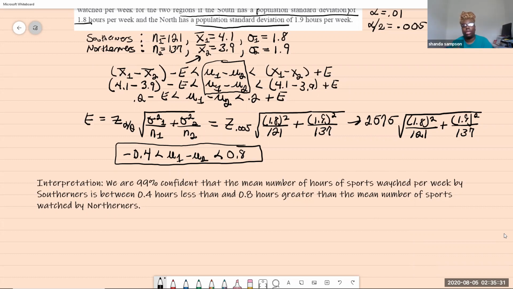So that's what they mean when they ask you about zero in the confidence interval. Remember, zero means that they're equal. If zero is included, it means there's a possibility that it could be zero, which means there's a possibility that there's no difference between how much Southerners and Northerners watch TV. So it could be that they're the same. Had we not had zero, then we would discuss that they definitely weren't the same, because we're at a 99% confidence level.